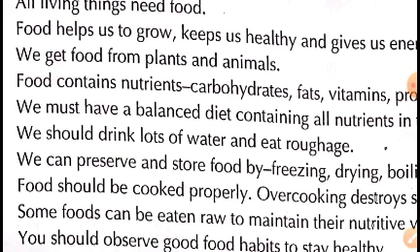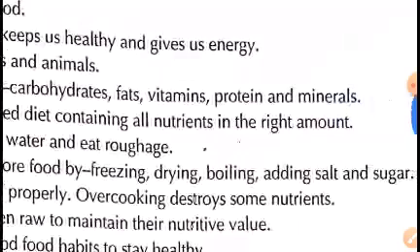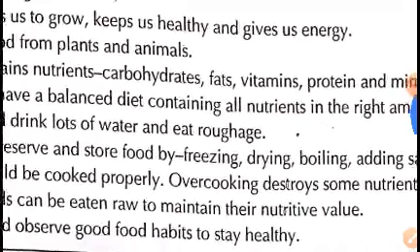Next is we must have a balanced diet containing all the nutrients in the right amount. So, children, we studied in the chapter that as our body performs different types of work, our body also needs different nutrients. Different foods have different types of nutrients.